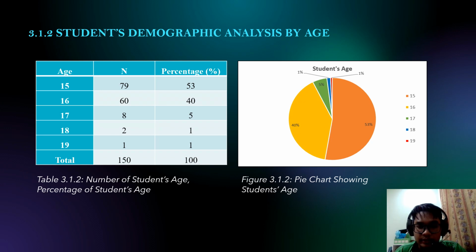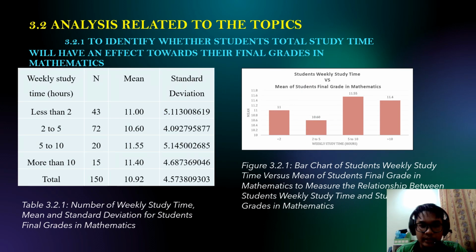Next, we move to the analysis related to the topic. In the analysis related to the topic, we want to see what factors affect the students' final grade in their mathematics subject. Firstly, we look at the total study time. As you can see on the mean, students who study for 5 to 10 hours and 10 hours and above both tend to possess a greater mean, at 11.55 and 11.40 respectively. This shows that study time can actually affect the students' final grade.